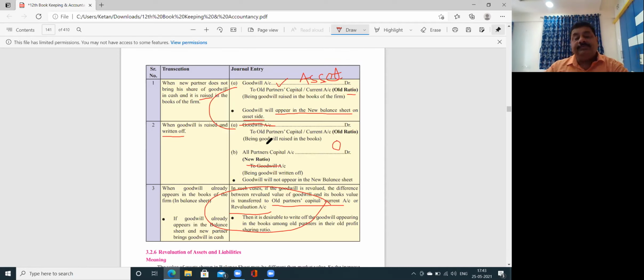If it is written off, then the entry is goodwill to capital, and all partners' capital accounts debit to goodwill account, in the new ratio. Only in the first case, मतलब ये जो केस है ना, goodwill is raised करके रखा बस और कुछ किया नहीं हमने. Then in that case only it is appearing in the balance sheet as an asset.